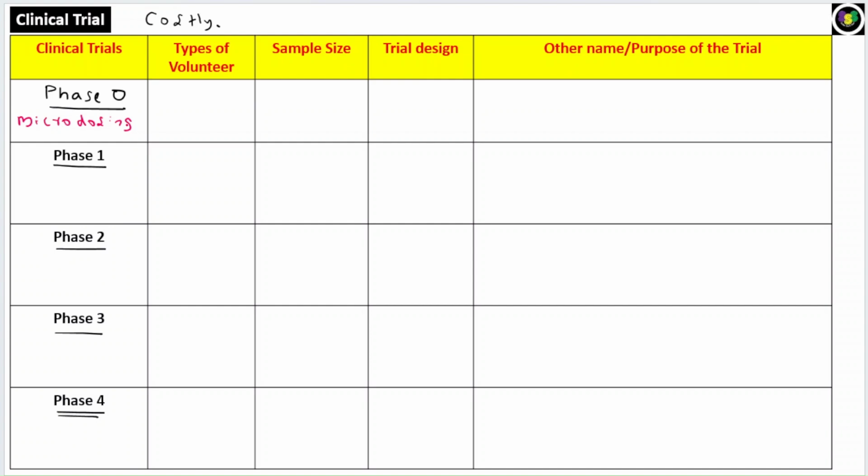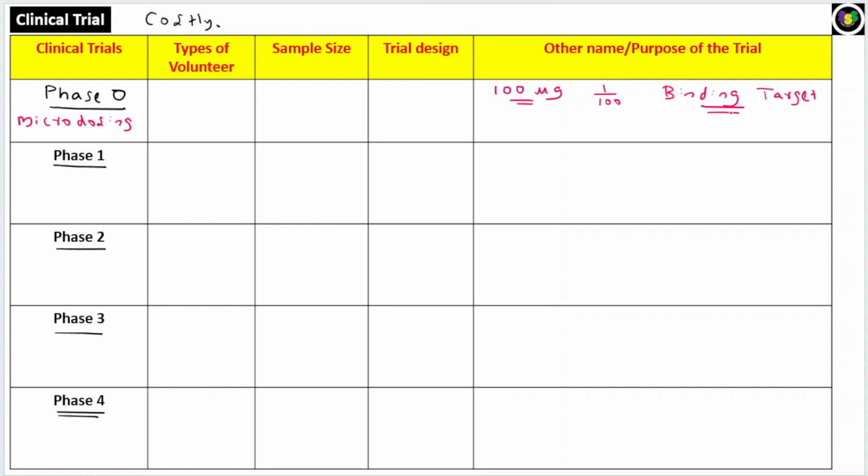Now what they do is use a dose of 100 microgram, a very low dose, or 1 by 100 of the actual therapeutic dose. They give it to the patient and check whether the drug is binding to the target. So this phase 0, the micro dosing trial, is to identify whether the drug is binding to the target or not.